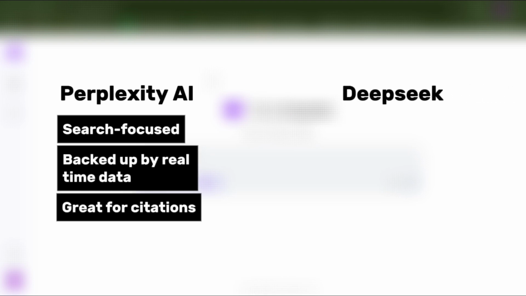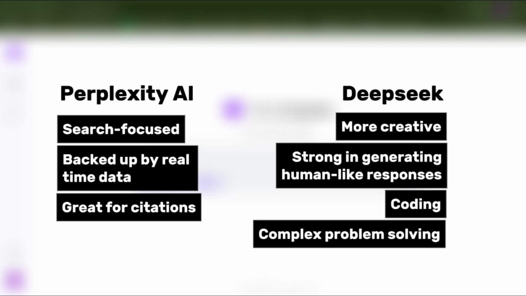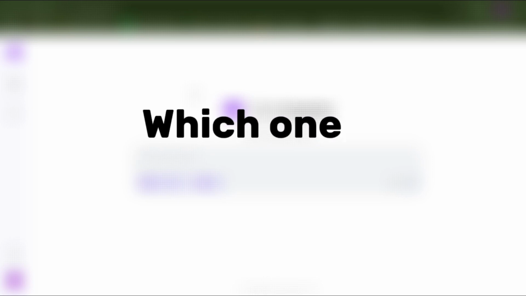This is just an overall view of these two chatbots, and we'll find out if they truly live up to their names. First of all, take note: Perplexity AI is search focused, backed up by real-time data, and great for citations. DeepSeek, on the other hand, is more creative, strong in generating human-like responses, and good for coding and probably complex problem solving. These are just based on what I have discovered from using the two AI tools. I will give you a breakdown of what I mean, and in the end we'll know which one is good for you.